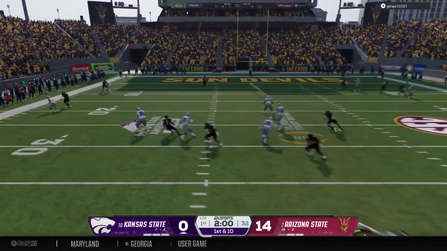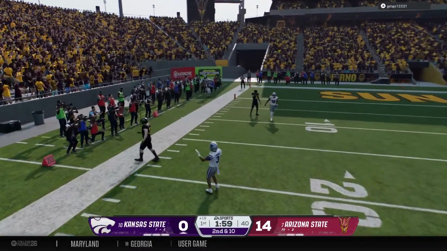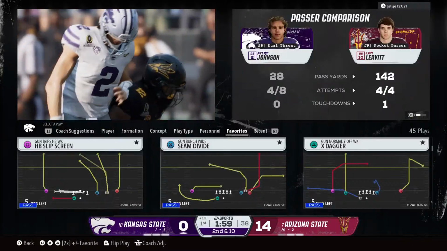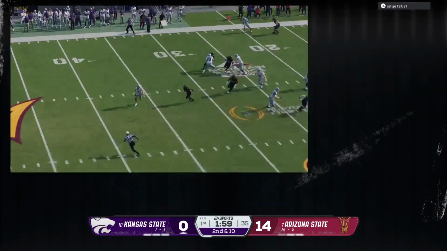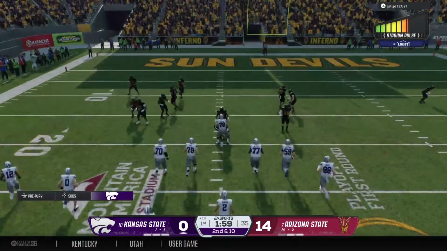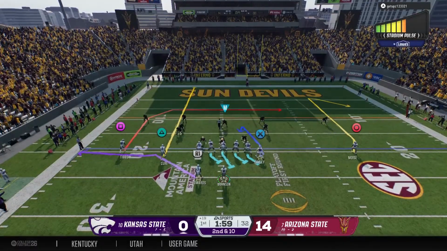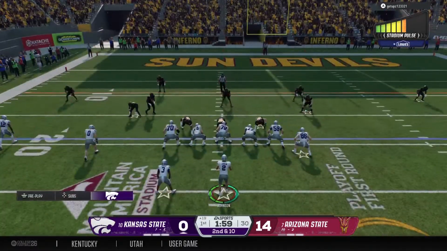On the move now. He'll wisely throw that one away. Man, I like this play. Not only is it the right play, throwing it away like that, but given that he had no other option, he just did what he's supposed to do to survive and get ready for this next down.